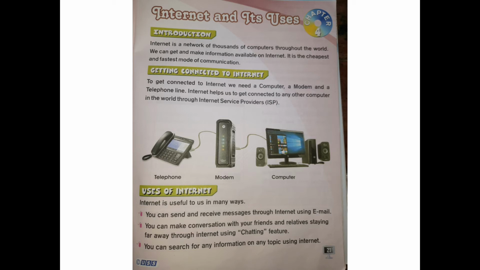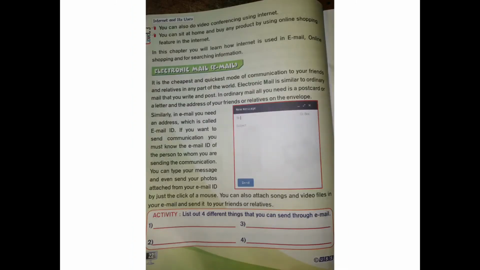You can search for any information on any topic using the internet. Another important use is what? You can search any information on any topic using the internet. You can also do video conferencing using the internet. Next page, children. Now page number 22.